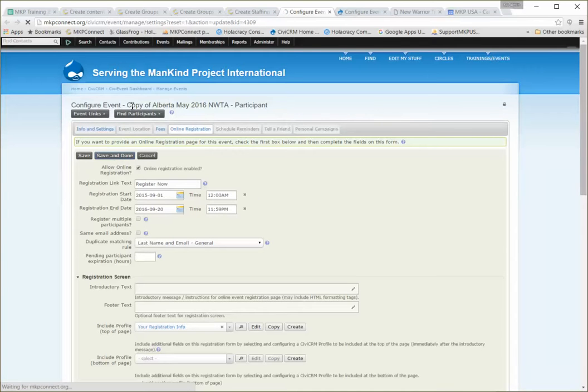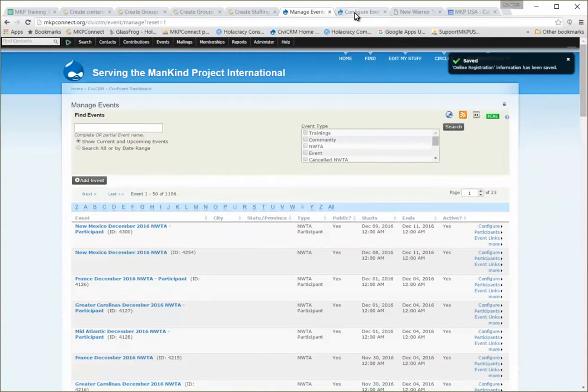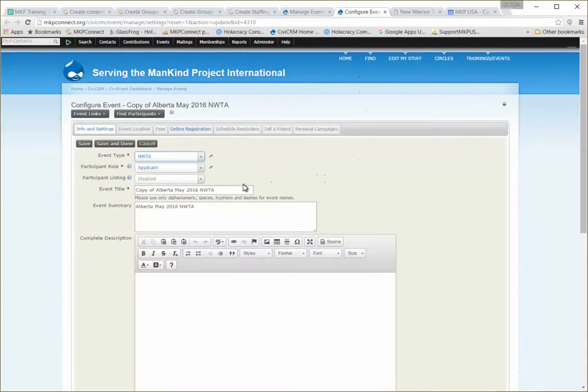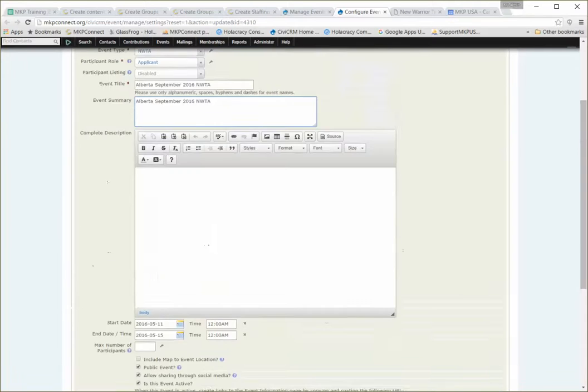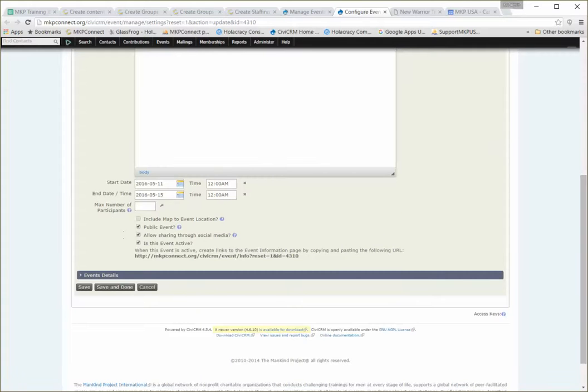Now it will retitle that as well. We'll look at that before we're done. Now here's the staffing staff event, and so we'll need to retitle as we did before, to take out copy of and replace May with September in the data here. The staff event will need to start on that Thursday, so we'll go to September 23rd.